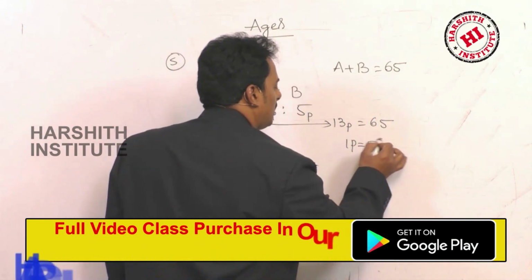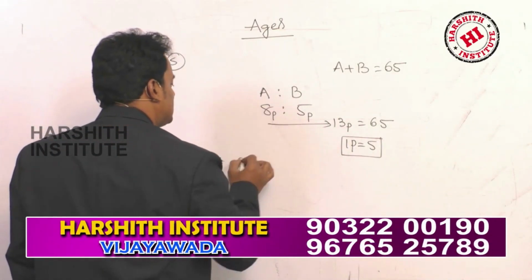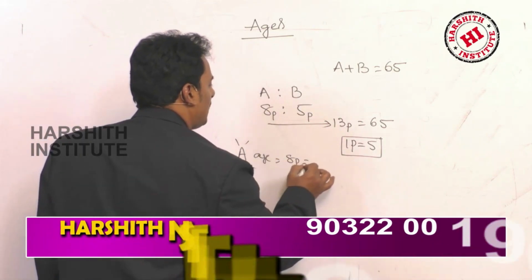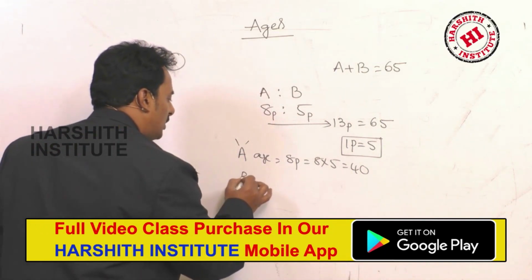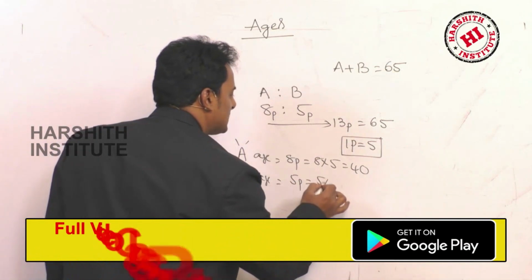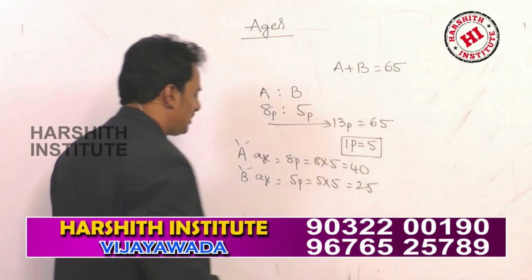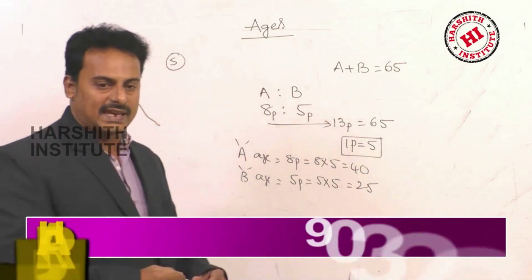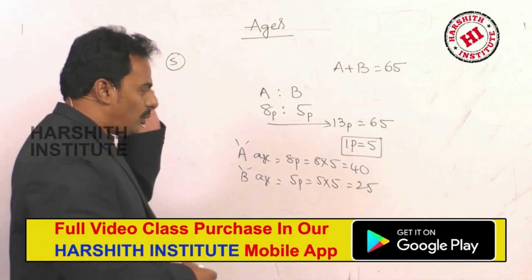Each part is 5. Therefore, what is the age of A? 8 parts, that means 8 fives are 40. And what is the age of B? 5 parts, that means 5 fives are 25 years. So A's age is 40 and B's age is 25. But he is asking, find the ratio of their ages 5 years ago.